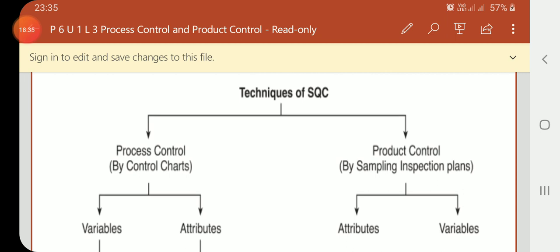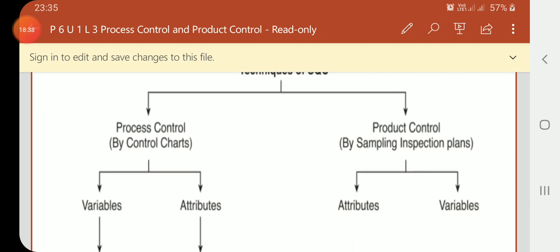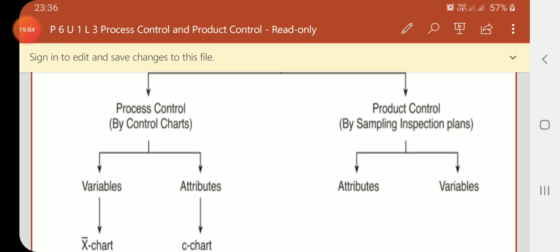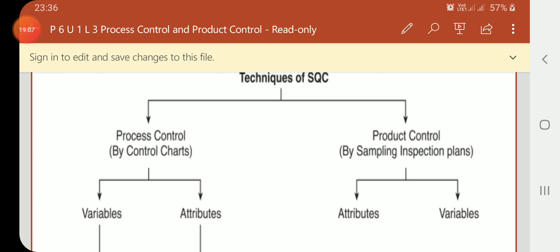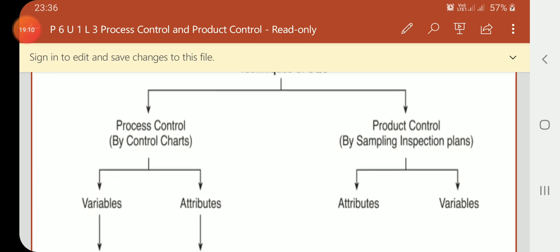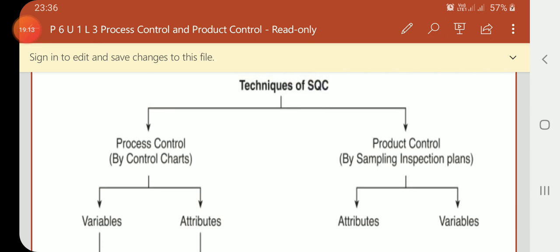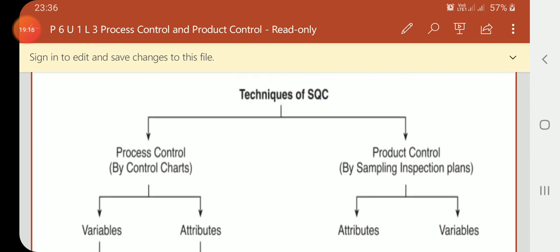Now come to the other part, product control. It can be achieved by sampling inspection plans. There are two categories: attributes and variables. Usually more sampling inspection plans are constructed for attributes, because the consumer tests only the proportion of defective items, accepting based on a small proportion of defective items.